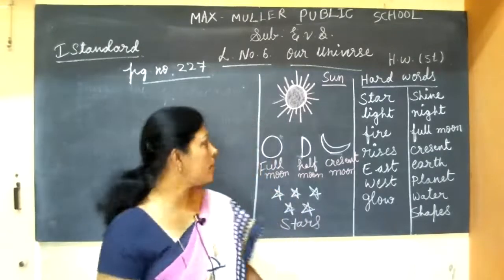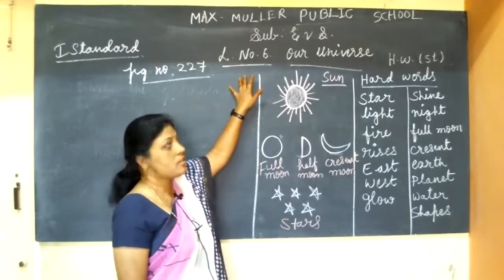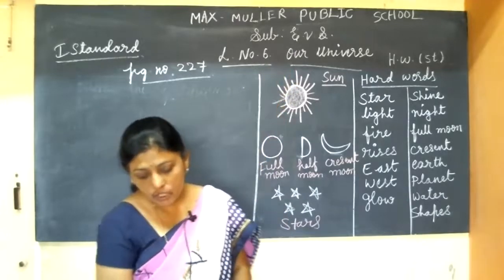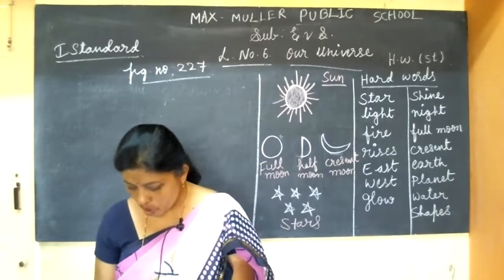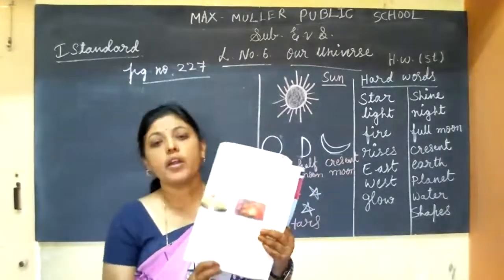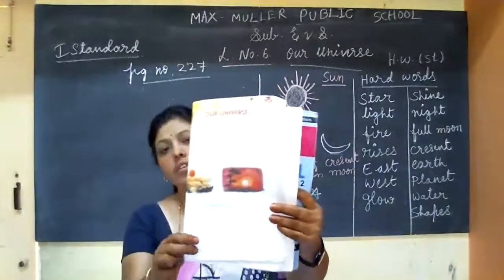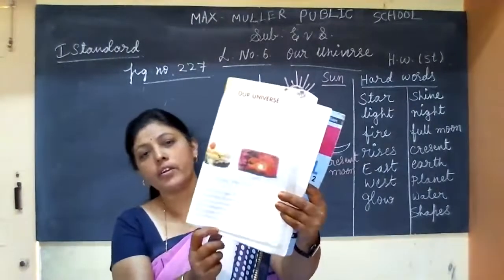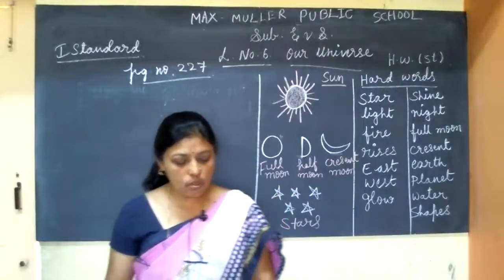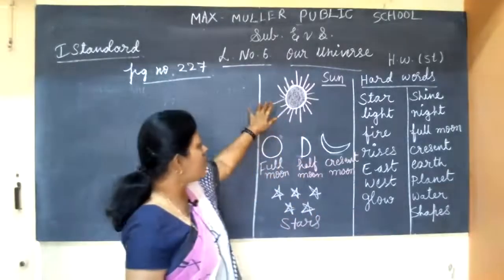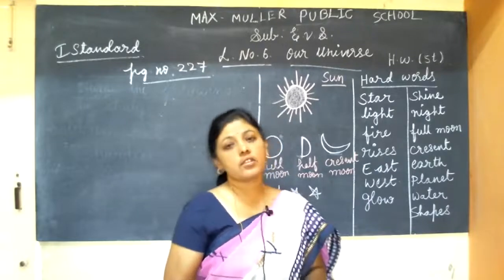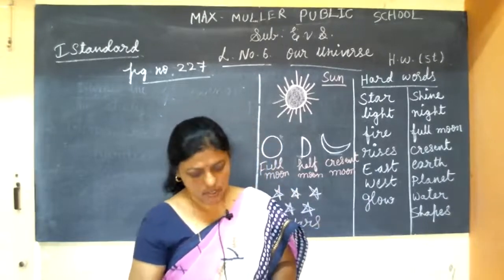Today we are going to start a new lesson, that is lesson number 6, our universe. Open the textbook, lesson number 6, page number 227. Our universe consists of sun, moon and stars.